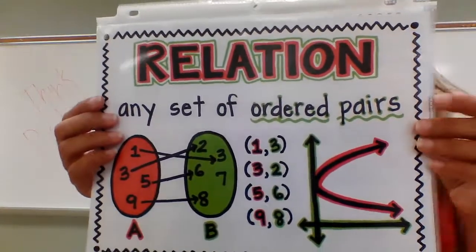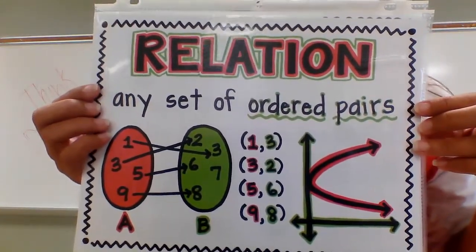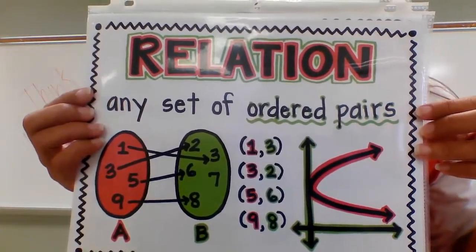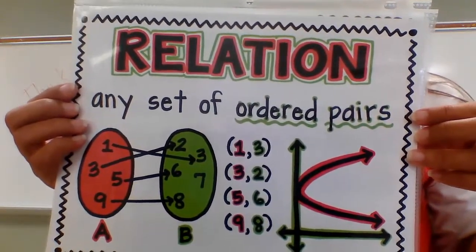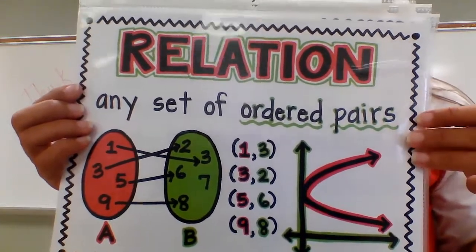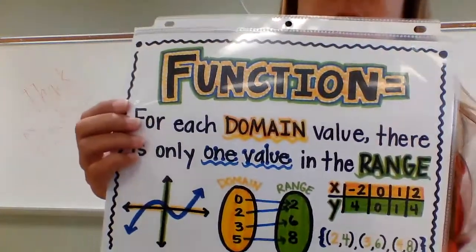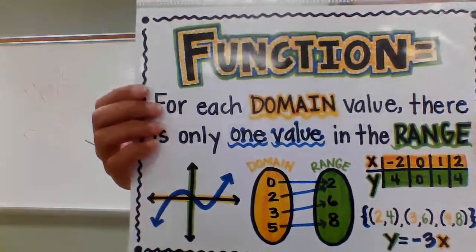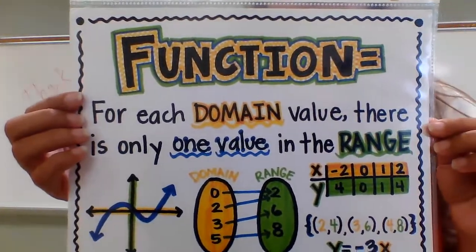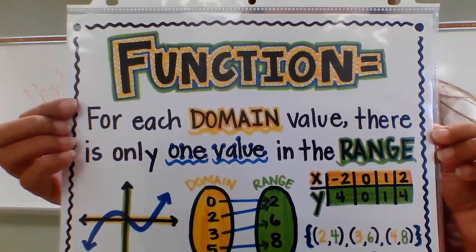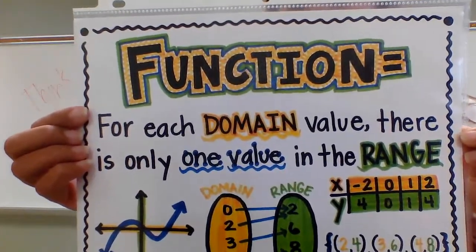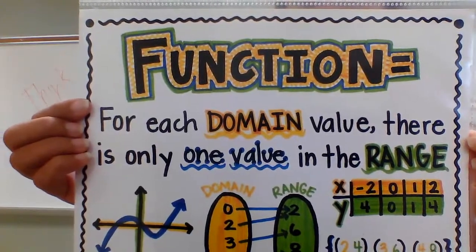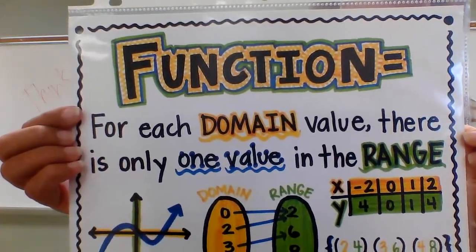Okay? And then the other main thing that I really hope you got from the video is the difference between a relation and a function. So a relation is a set of any ordered pairs. They don't have to have anything in common. There's no special rules to it. It's just things that are related to each other, relation, okay? And then a function has a specific relation, okay? It's still a relation, but it's a special one. And it's one where for every single input value, there is only one output value. And we will discuss this further, but these are important foundational things that you need to know before we get too far into this stuff, okay?